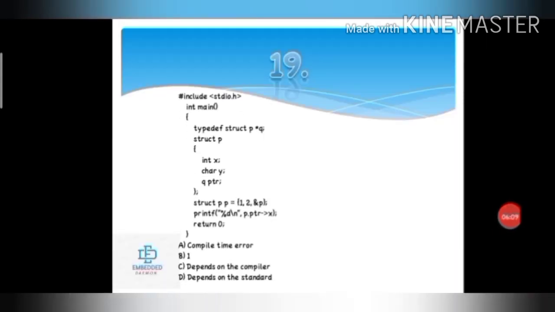Next question. In this code, in main a structure is declared, a structure with a typedef is given with pointer q. Inside the structure there is integer x, character y, and a q pointer. After that a variable is created for the structure, that is p, and the value for x is 1, y is 2 and the q pointer is the ptr pointer with data type struct p, given the address of p, that is the address of the structure itself. So here p.ptr pointed to x will give the answer 1. So our answer is option B.